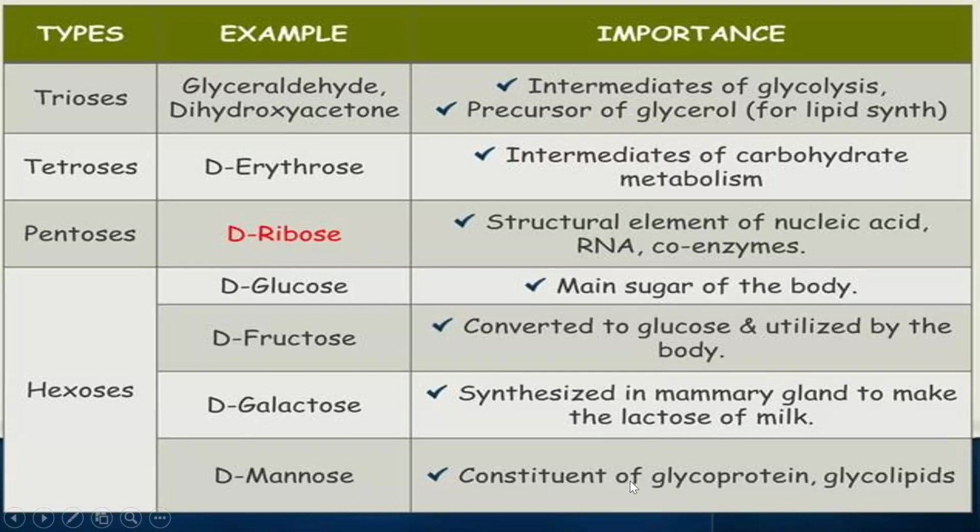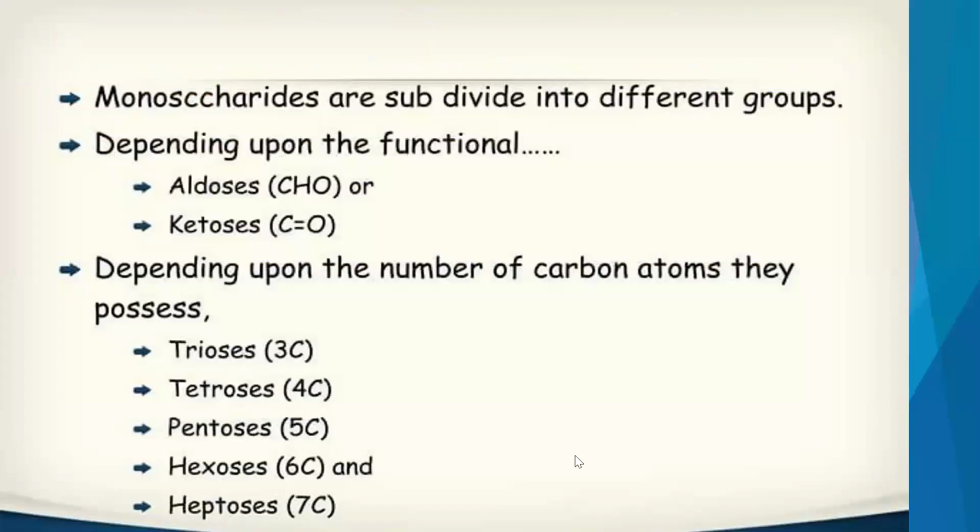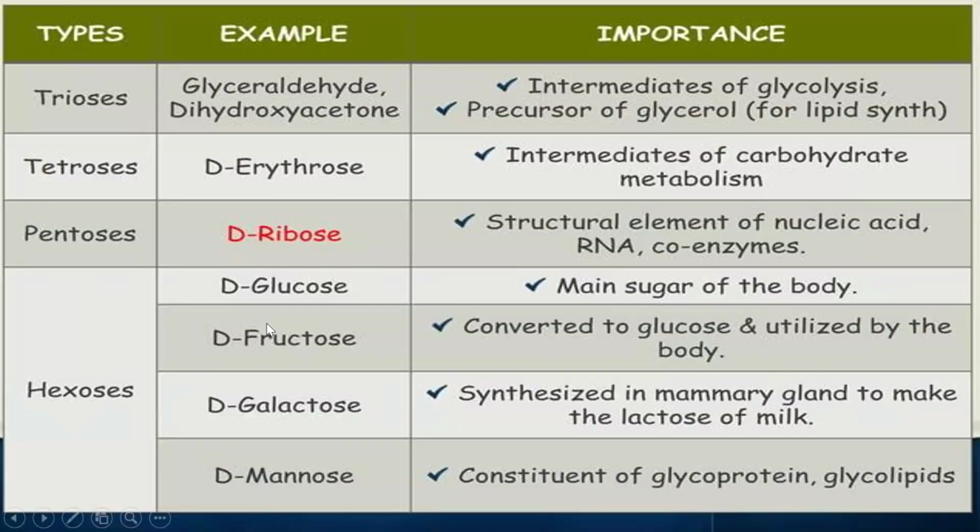Mannose is a constituent of glycoproteins or glycolipids. Okay, so we'll be moving further. This was about monosaccharides. We studied what monosaccharides are, what the classification of monosaccharides is. They are divided into two groups depending upon the function and the number of carbon atoms they have, and what their importance is.